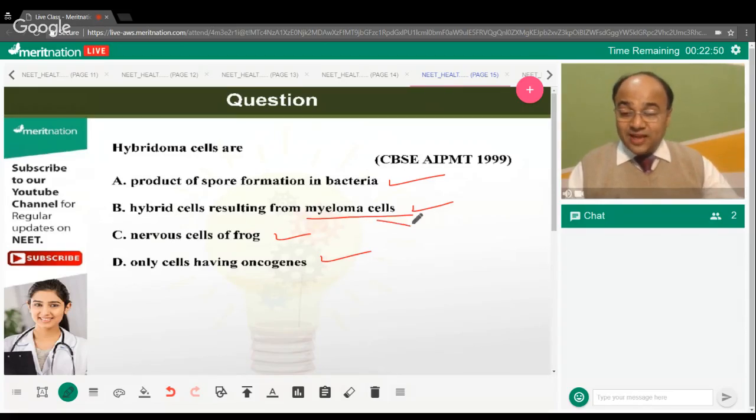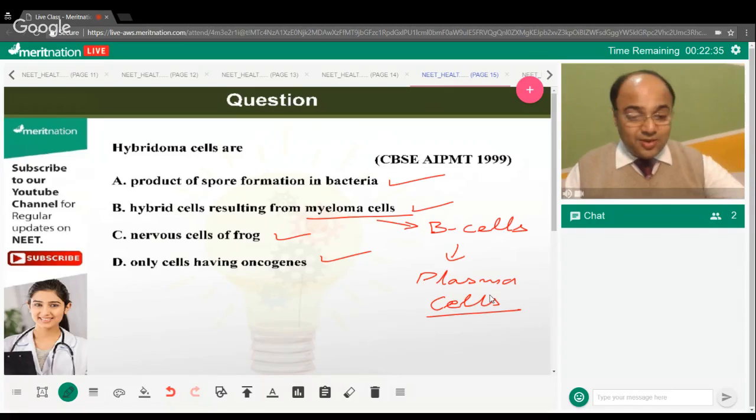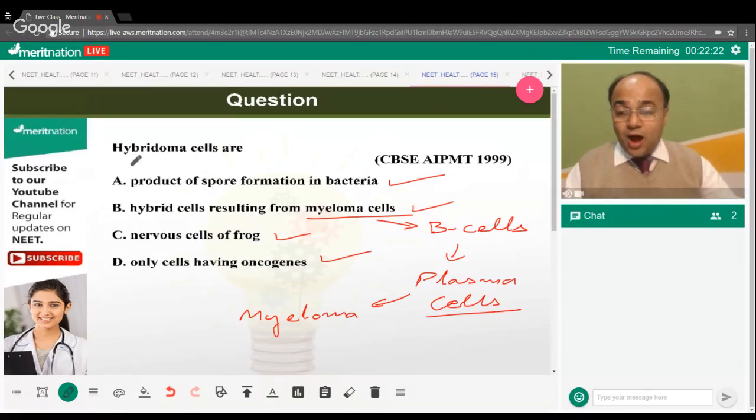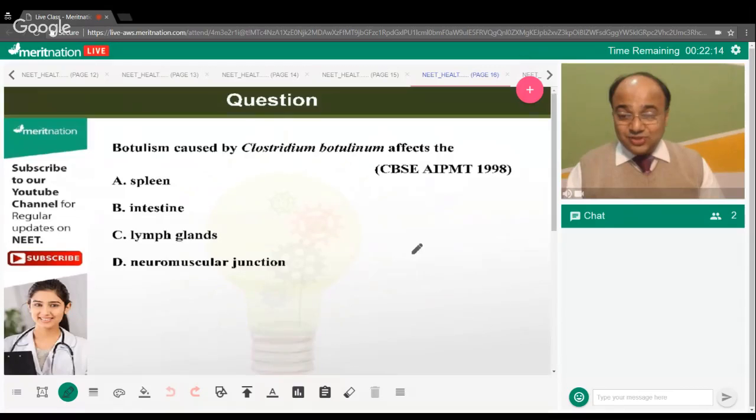So, myeloma cells are your cancerous B cells, right? So, what kind of B cells? Basically, plasma cells. In B cells, those cells which are actively releasing antibodies into my bloodstream are termed as plasma cells. So, cancerous plasma cells are termed as myeloma cells, and they can be hybridized with the normal cell to form a hybridoma. So, the correct answer over here is option B. And let's see the next question that we have over here.